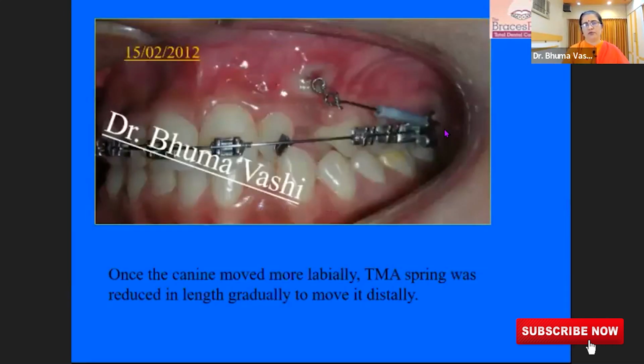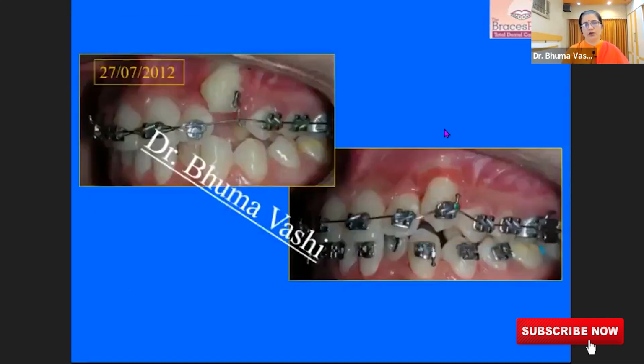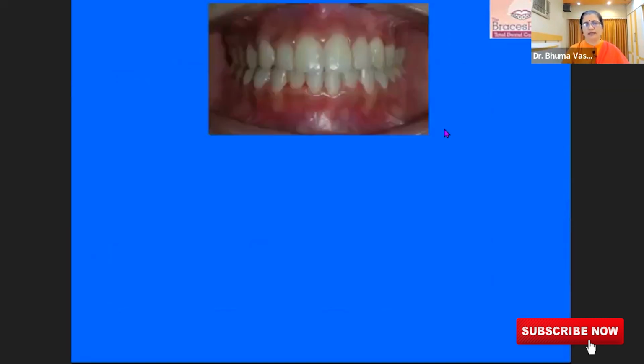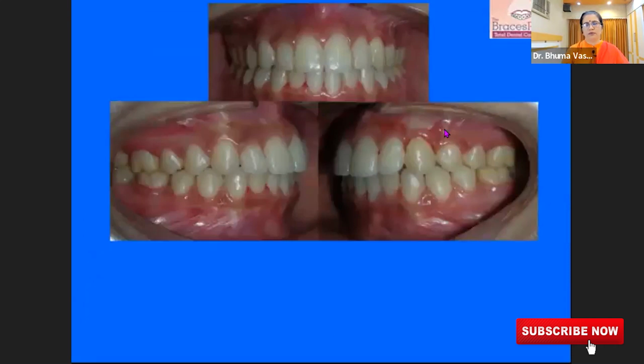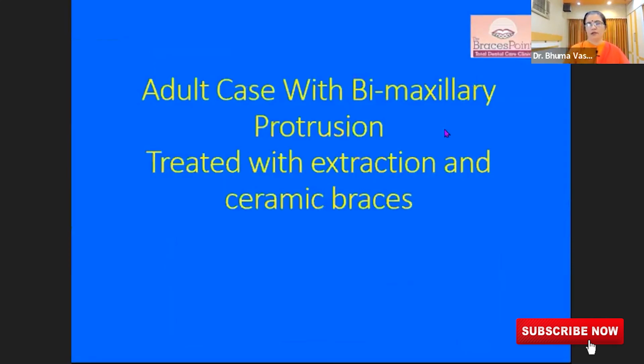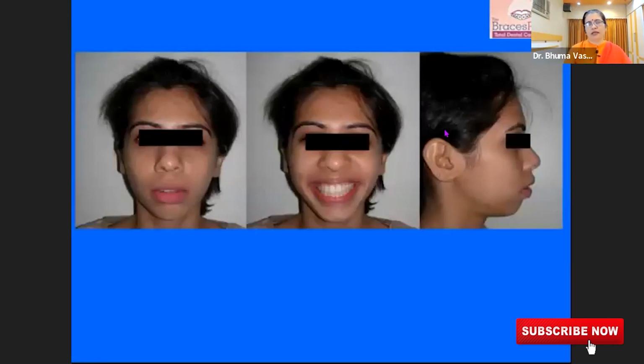So that is how the tooth is walking back, and the tooth sits into its position. And then we can see that this is the beautiful occlusion achieved for that patient, and the smile now looks much more aesthetic.